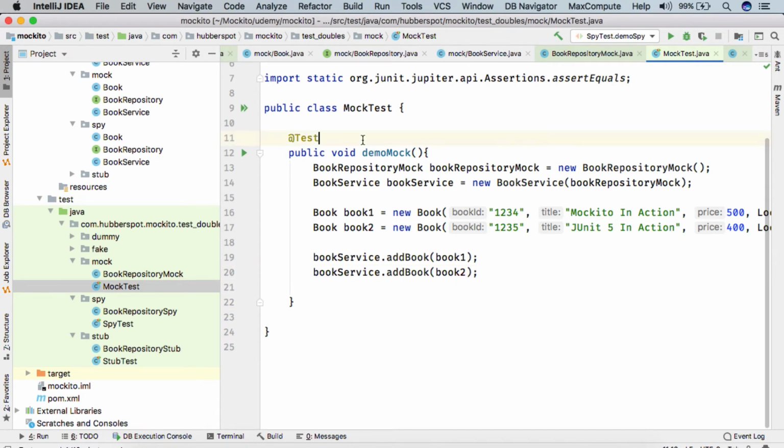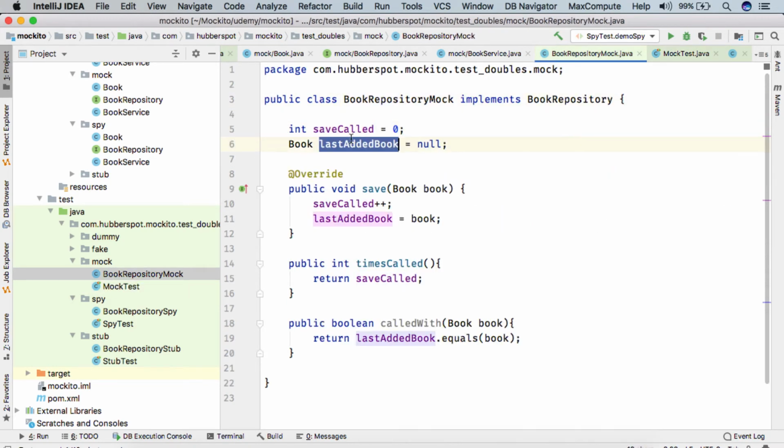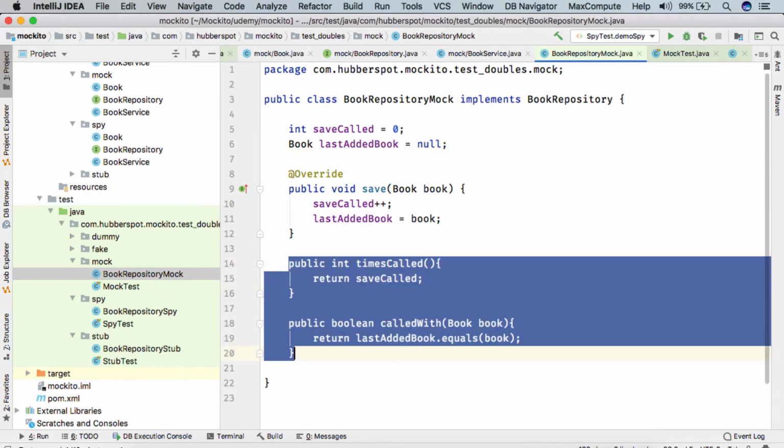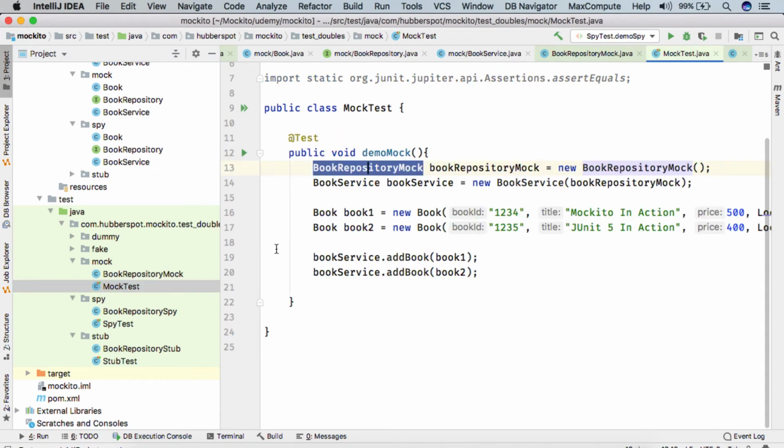In order to demonstrate mock, we created a book repository mock, which is exactly the same as what we saw in our SPY. The difference is that we remove these methods, and here we call addBook and pass book 1, book 2.